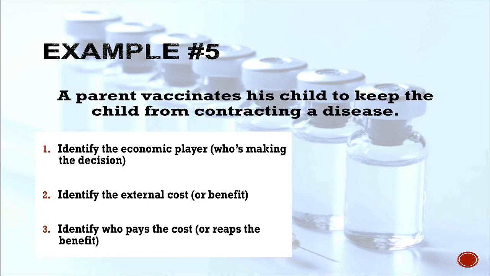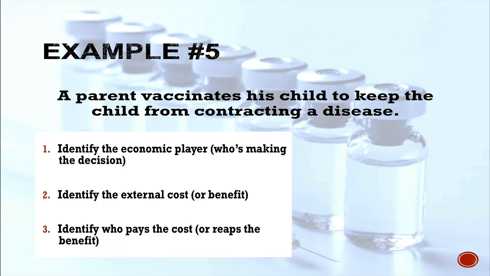Number 2, what is the positive externality? Well, if that kid does not contract measles, mumps, rubella, whatever, they are less likely to spread that to other kids. So that actually helps other kids, as well as the kid who's been given the shots, and it helps society as a whole. And we're not going to debate the politics of vaccinating your kids or not vaccinating your kids, and do vaccinations lead to other diseases. That's not the point. That's kind of a health class kind of thing. But just economically here, if that person chooses to vaccinate their kid and that kid does not get measles, then they are not going to get other kids sick.